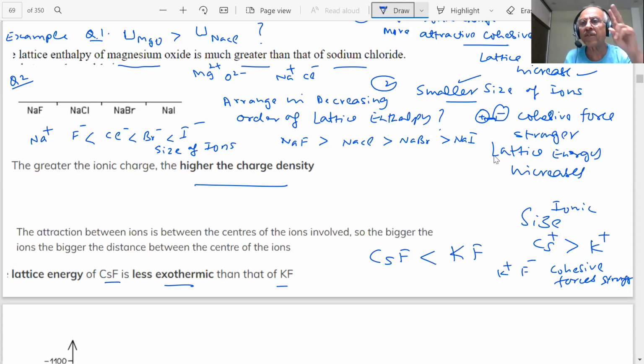As you can see, students, I am talking of only two important factors. One is the ionic charge. The larger the ionic charge, the stronger is the attractive interaction. Second, I am talking of the ionic radii. The smaller the ionic radii, the smaller the distance between the ions, therefore the cohesive force is stronger. And therefore the lattice enthalpy will increase, students. These two factors are important for deciding the lattice enthalpy.